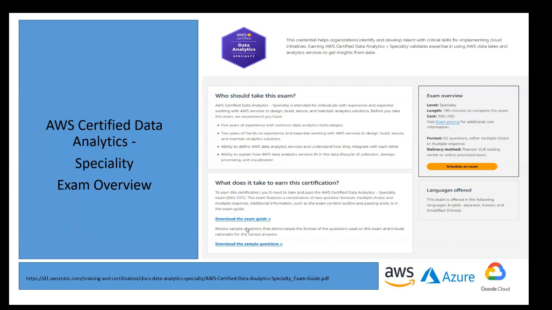So this particular slide is basically an exam guide for AWS data analytics, a bit of basic guidance around the exam. It's a 180 minutes examination. The cost is $300. It's got 65 questions. And if you go to the link that I have put here, and I'll be putting all of these links in the video description as well for you to access easily, then you will be able to understand what's in the scope of this particular course.